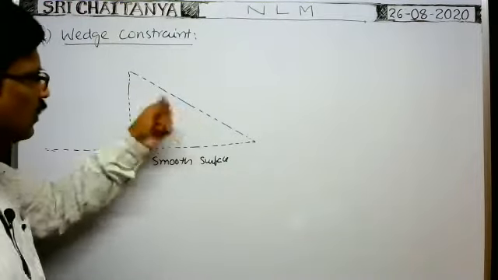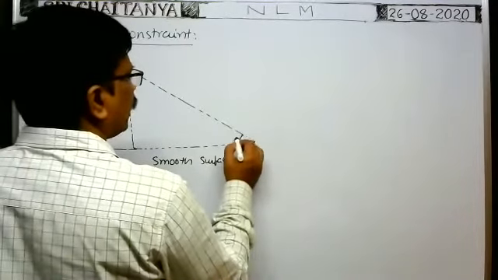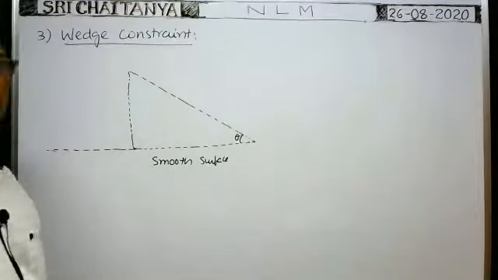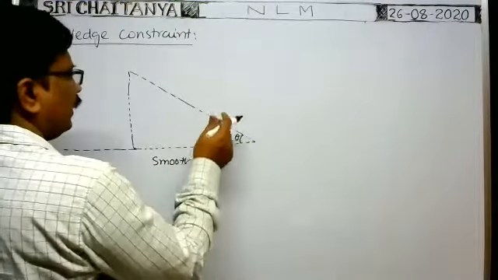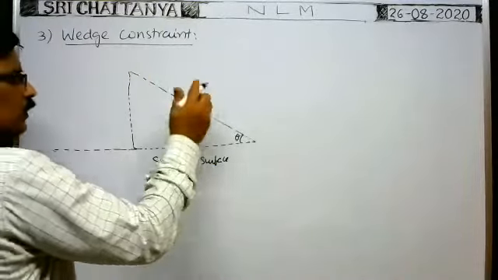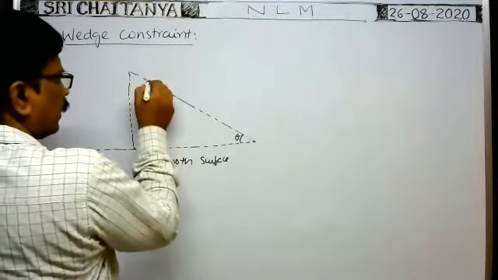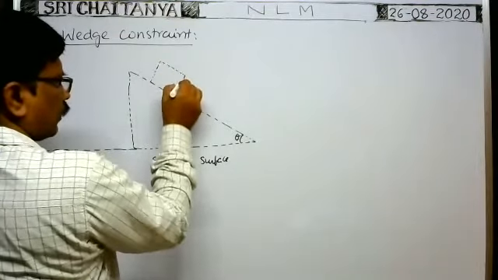Every surface of the wedge is also smooth. Angle of inclination is say theta. This angle of inclination is theta. Here this is one wedge. It is kept on the smooth horizontal surface. The inclined surface of the wedge is also smooth. Over this wedge, one block is kept like this.